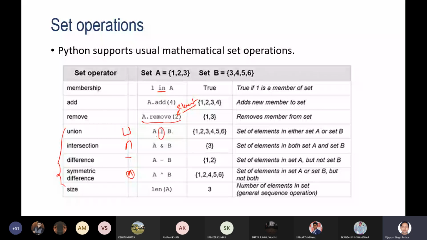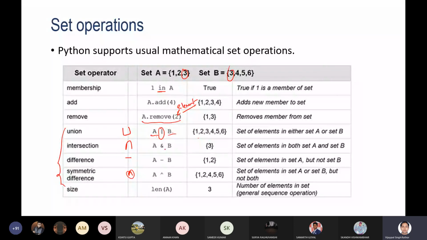In that case, you can see 3 is the element that is repeated in A and B. So one entry of the 3 will be removed, and only unique elements will be stored. Here you can see 1, 2, 3, 4, 5, 6. It is not like 1, 2, 3, 3, 4, 5, 6. It is not like that, as a set contains unique elements.